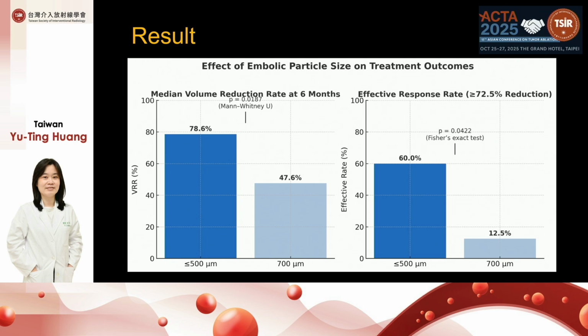If we use the overall median reduction rate, 72.5%, as a cutoff value to define a responder, we found that in the 500 micron or less group, 60% of the patients responded to the treatment, but in the 700 micron group, only 12%.